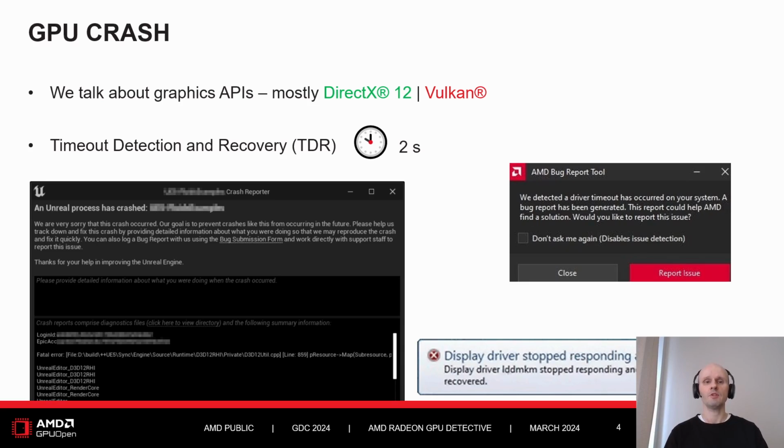It's a mechanism in modern Windows that detects GPU failures and restarts it. It was introduced first in Windows Vista, in the new display driver model. Before that, a GPU crash resulted in a crash or hang of the entire machine. Now, only the game crashes, while the rest of the system, including our development environment, continues to work just fine, which is a great help in debugging.